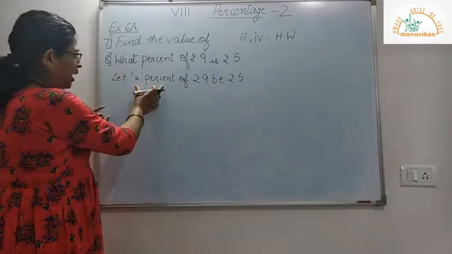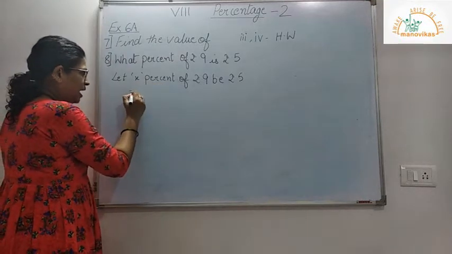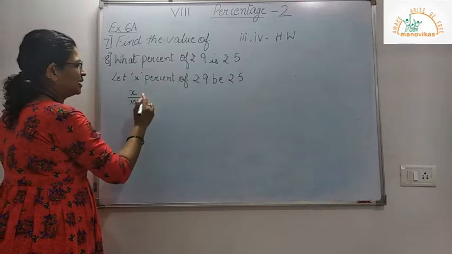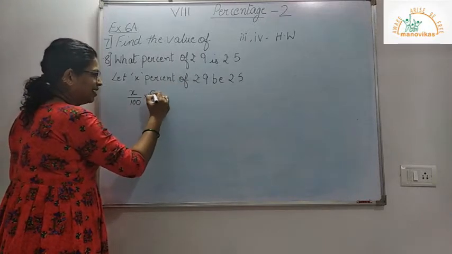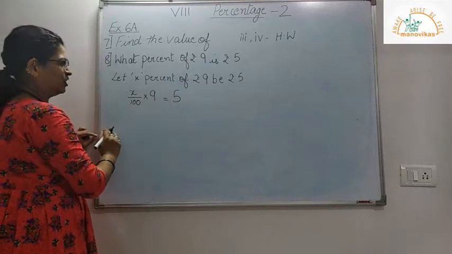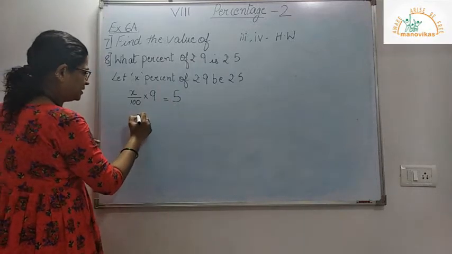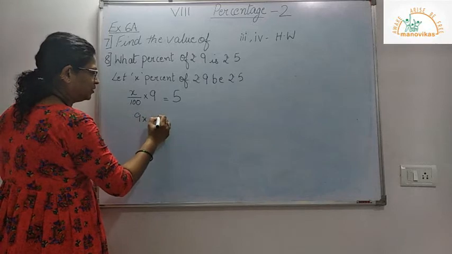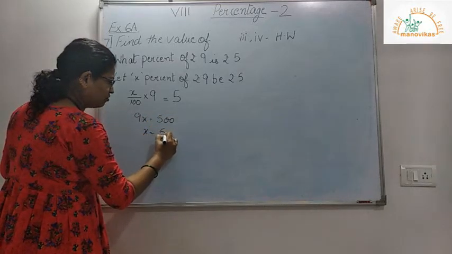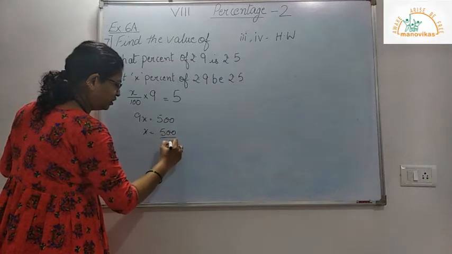So now here x percent means x upon 100 of rupees 9, that is into 9 is rupees 5. So this is my equation over here. So I get 9x is equal to 500. So x is equal to 500 divided by 9.